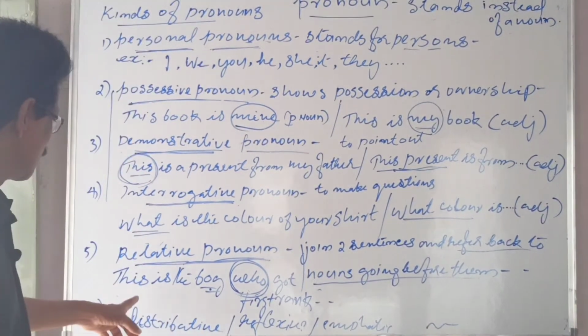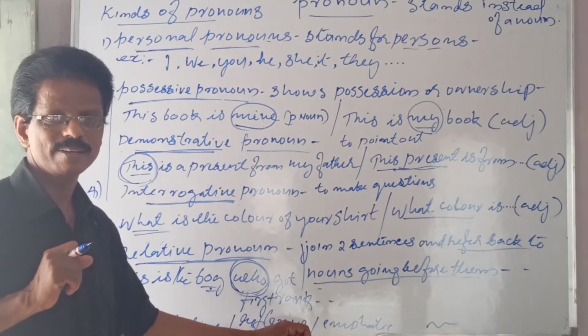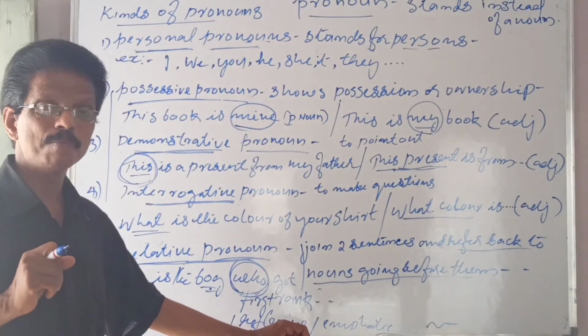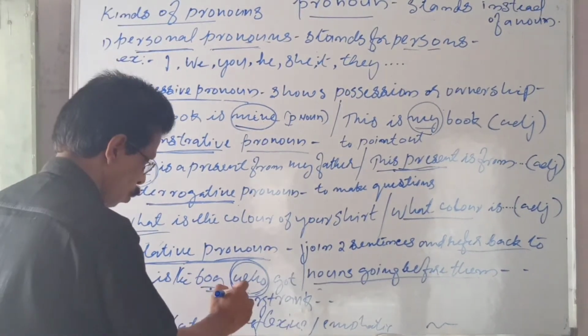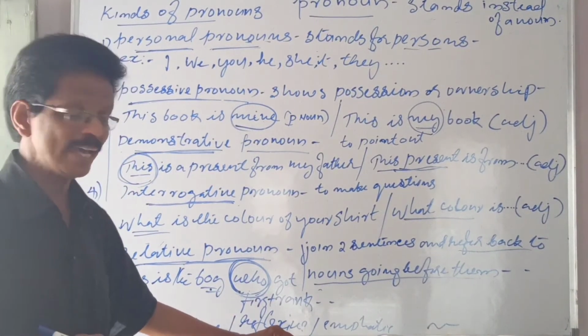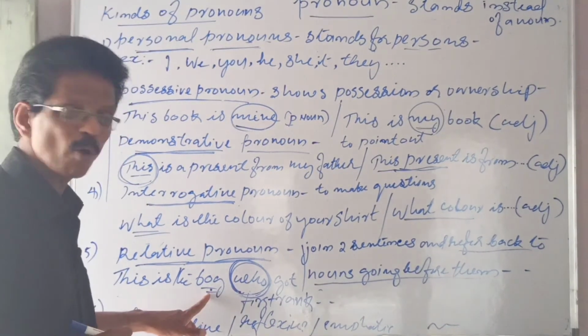For example, this is the boy who got first rank. This is the boy, he got first rank. So it is combined by one word, who. This is a boy who got first rank, and it refers to the noun going before it, boy. Who stands for the boy.